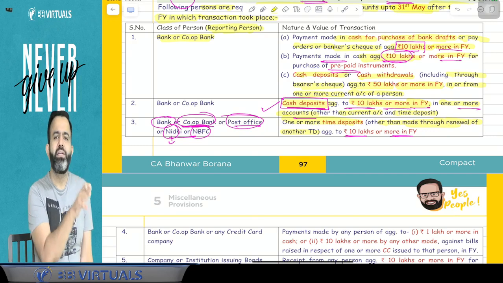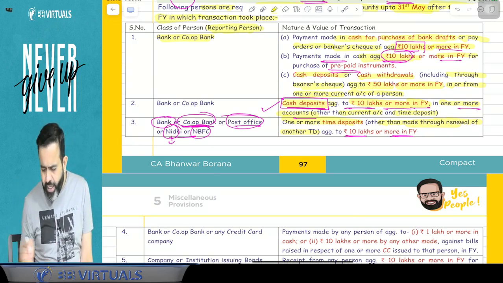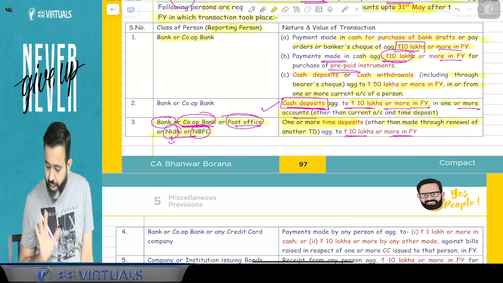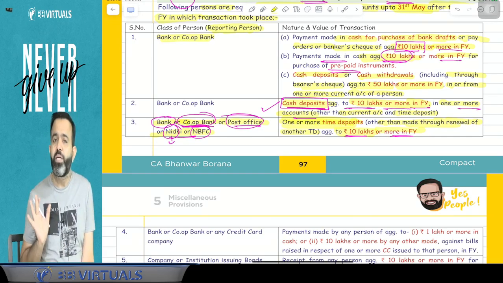Renewal means after 1 year there will be a renewal. Right? So renewal will not be considered here. This point says that if you made one or more time deposits with a bank, cooperative bank, post office, Nidhi or NBFC, and the amount is 10 lakh rupees or more, then your detail will be with the income tax department.